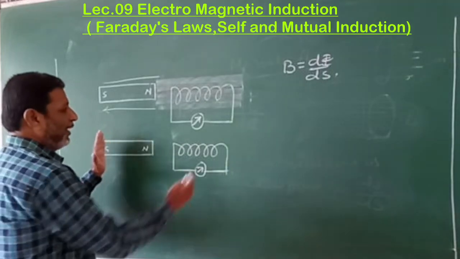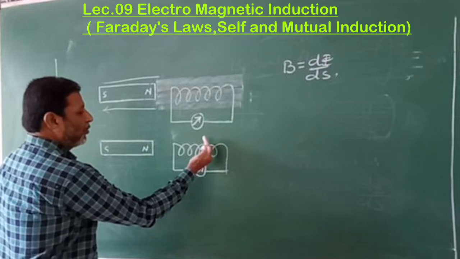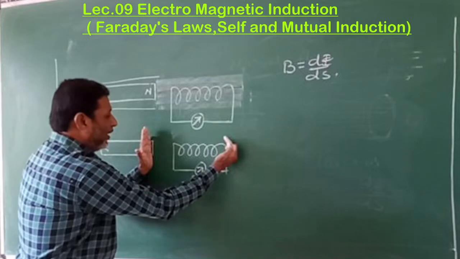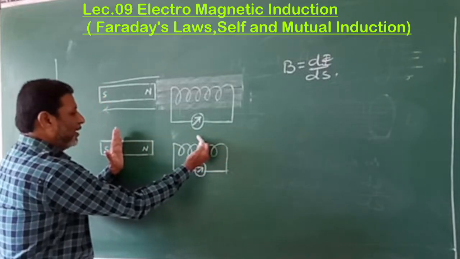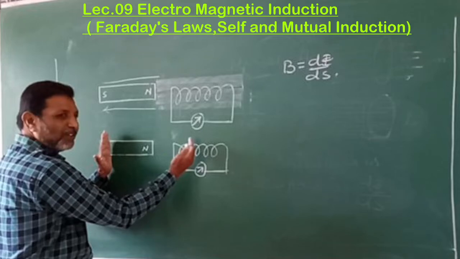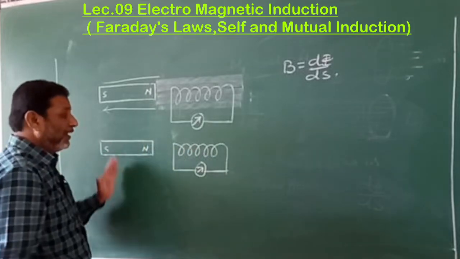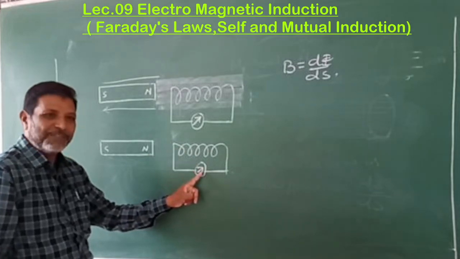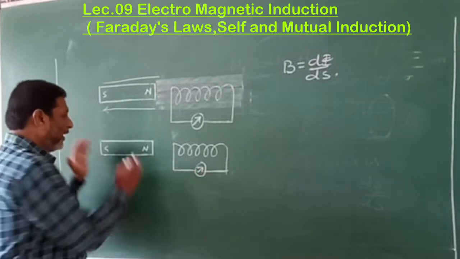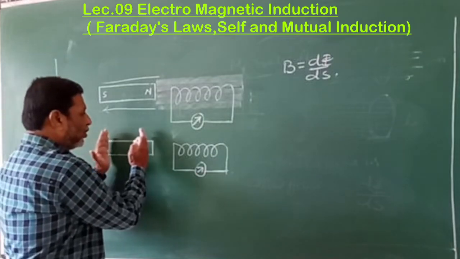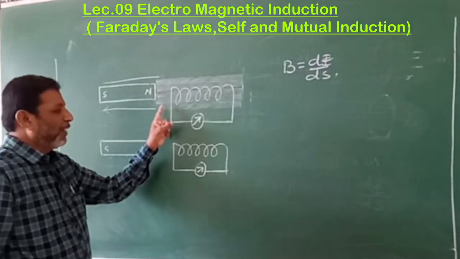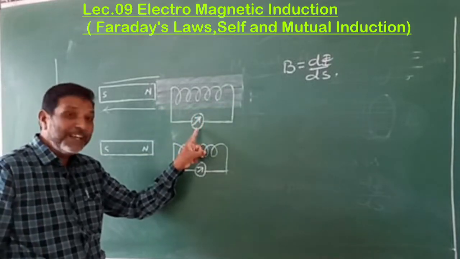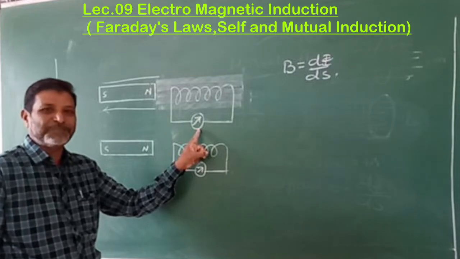When it is taken away, the magnetic flux linked to the coil, the magnetic field up to here, isn't it? When this is taken away, then the magnetic flux linked to the coil also gradually decreases. Then when there is a decrease in the magnetic flux linked to the coil, there is a deflection, meaning current is produced. Next, when you bring it closer again, the magnetic flux linked to the coil gradually increases. Then again there is a deflection, isn't it?